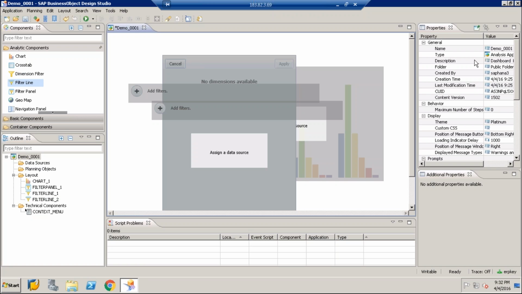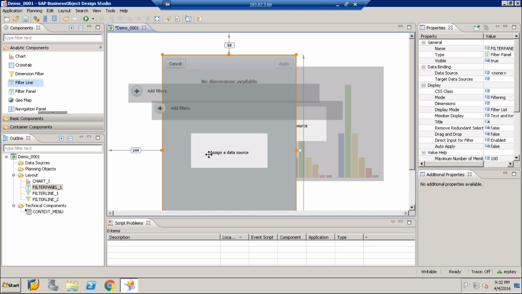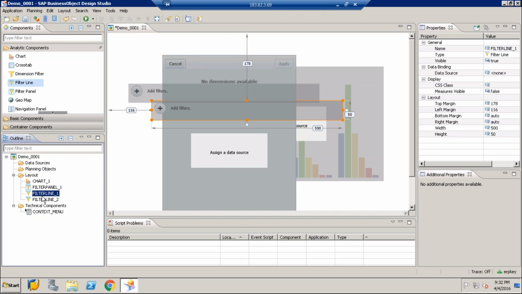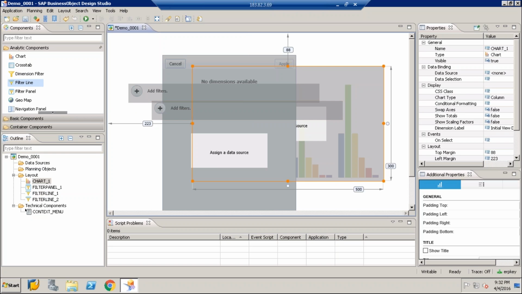On the right hand side you have the properties view. Whatever component we select from the canvas or from the layout outline view, it shows the properties of that selected component. For example, if we have selected a chart, it shows the chart properties.